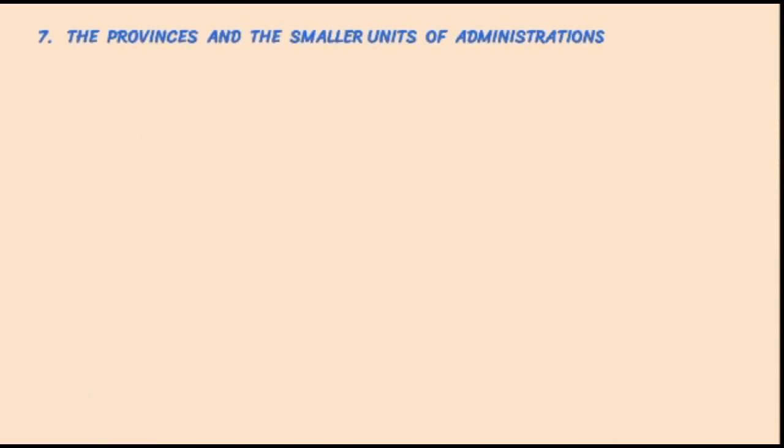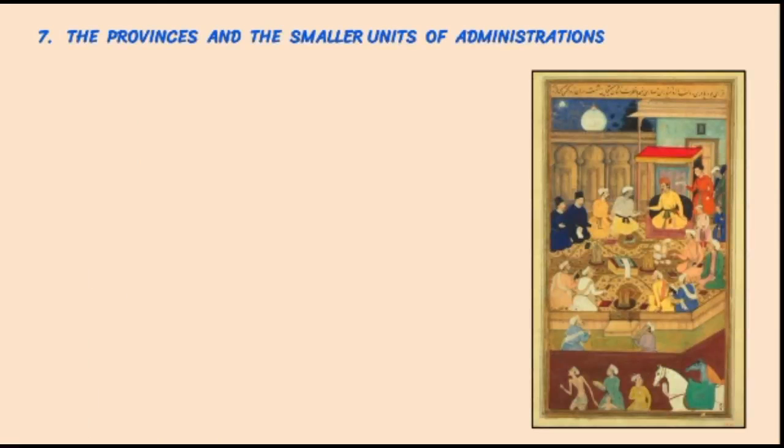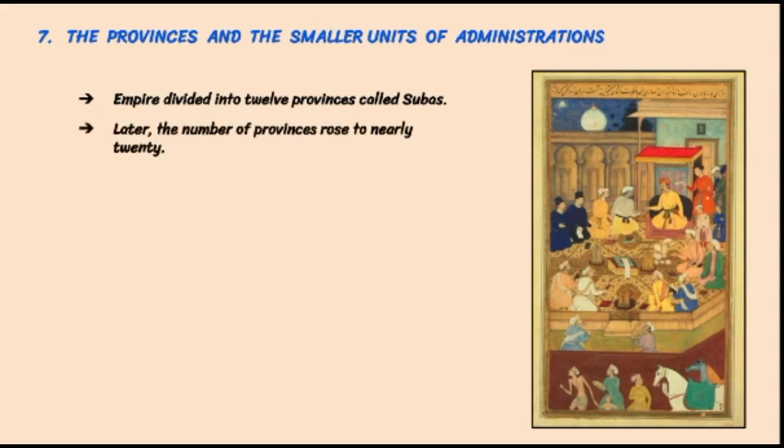The provinces and smaller units of administration. The empire was divided into provinces called subas. During Akbar's reign, the empire was divided into 12 provinces, which later rose to nearly 20. The important provinces were generally under the princes of the royal blood.